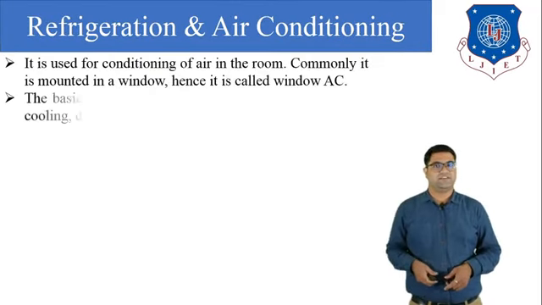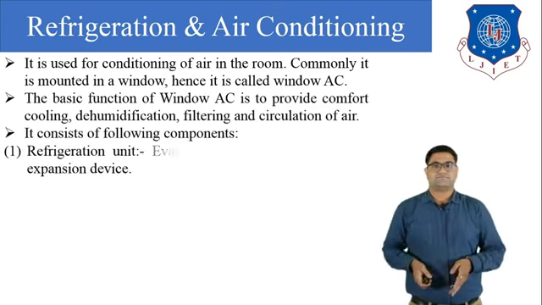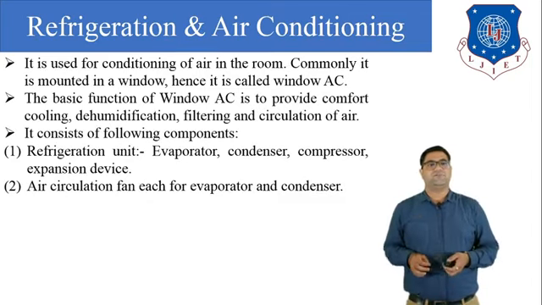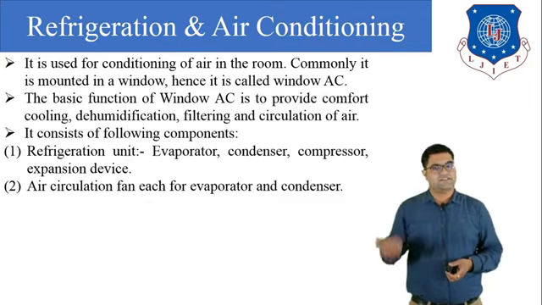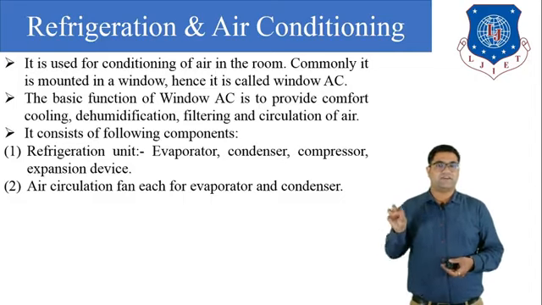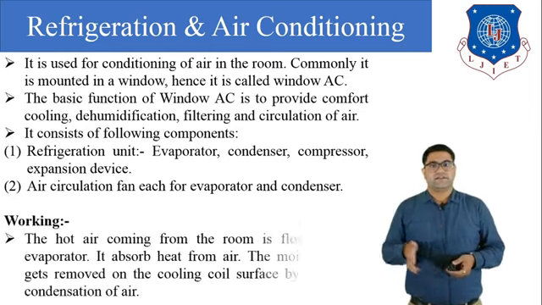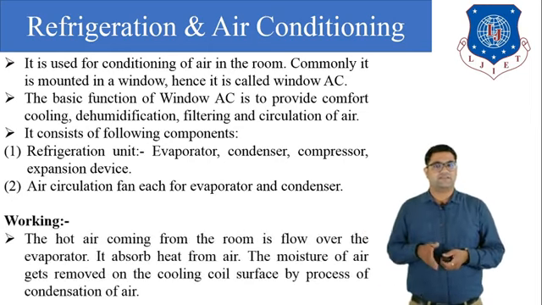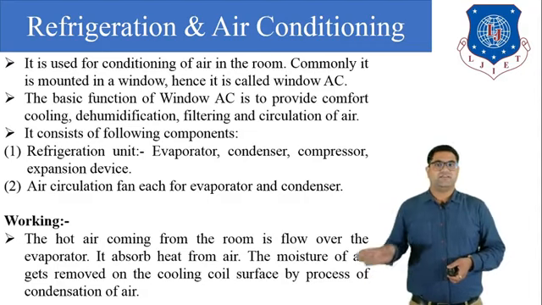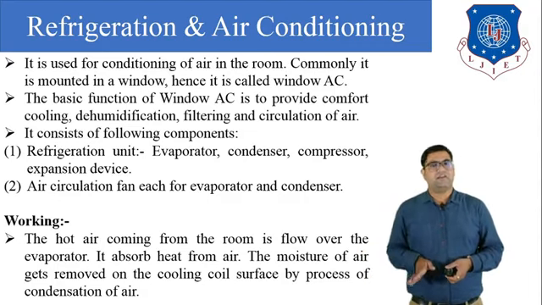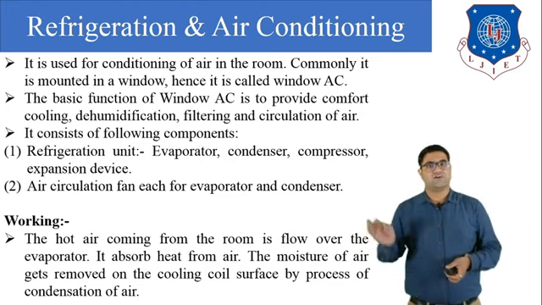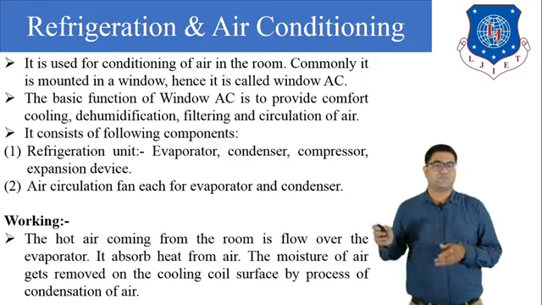All the description is given here. We can say that there are two units. One is the refrigerating unit, in which the evaporator, condenser, compressor and expansion device are present, and for the air recirculation we need a fan for the condenser and for the evaporator. Next is the working, which we have already described in the diagram: the hot air comes from the room and flows over the evaporator. There it absorbs heat from the air, and the moisture of the air is removed on the cooling coil surface because of the process of condensation of air. So the moisture gets removed.